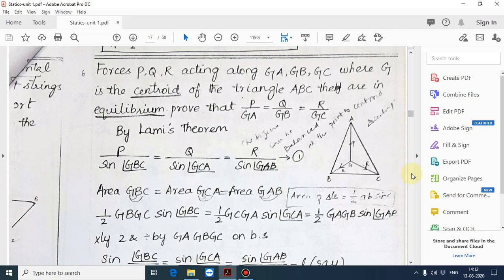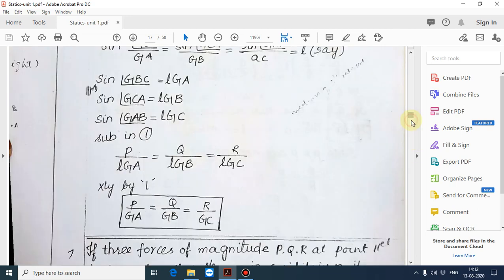So we get sine of angle GBC divided by GA is equal to sine of angle GCA divided by GB is equal to sine of angle GAB divided by GC, which is equal to L. We are just assuming it as L. So sine of angle GBC is equal to L·GA, similarly sine of GCA is equal to L·GB and sine of angle GAB is equal to L·GC.